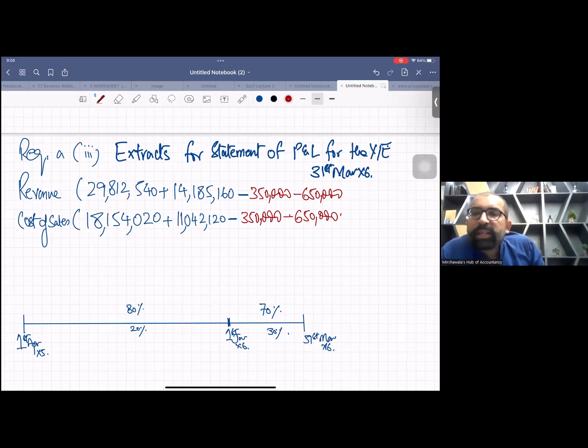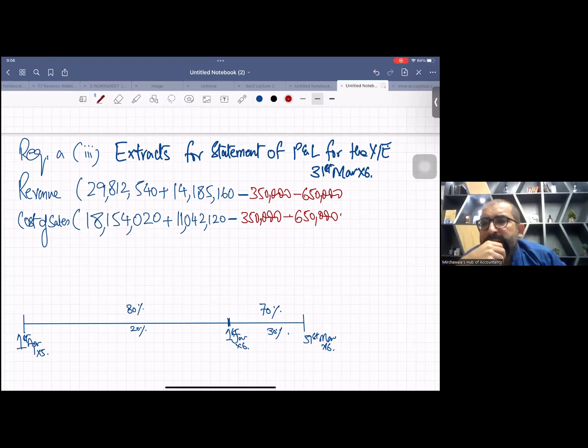URP will be added in the consolidated cost of sales. Now tell me how much original profit they booked. 200 was the sales price, and what was the cost? 80.